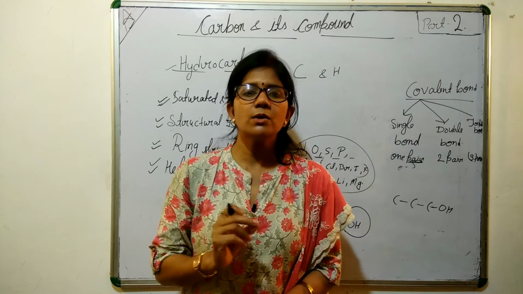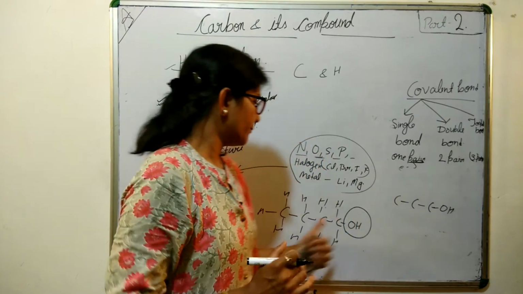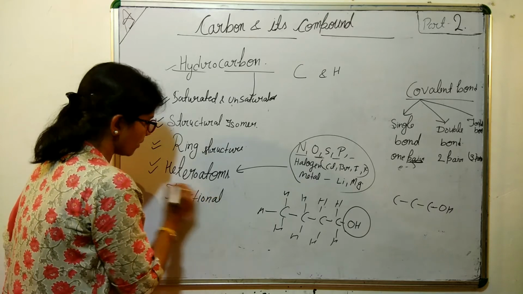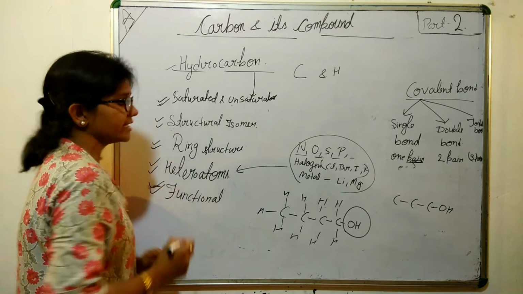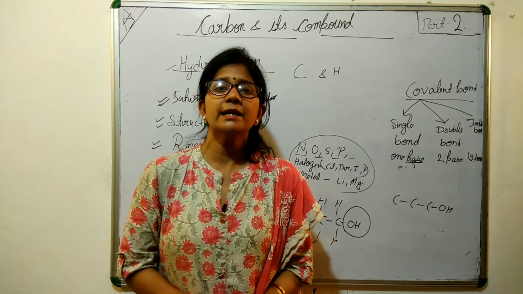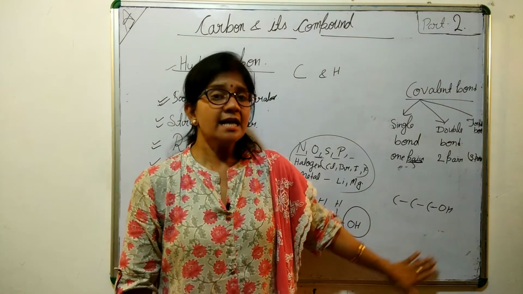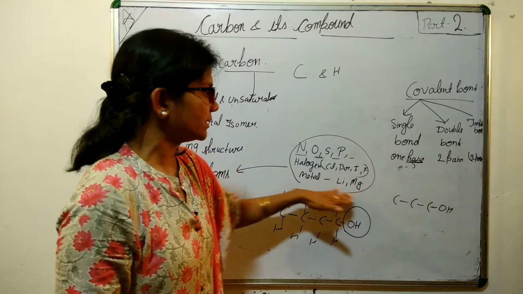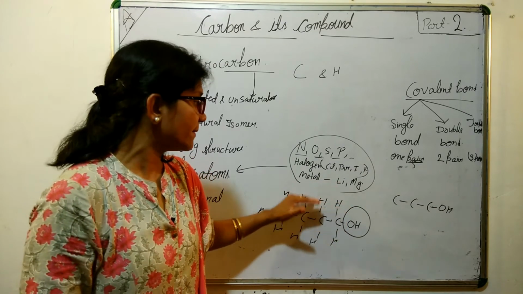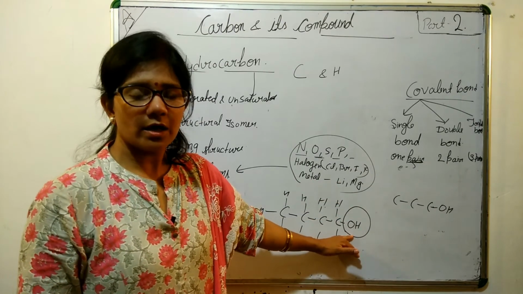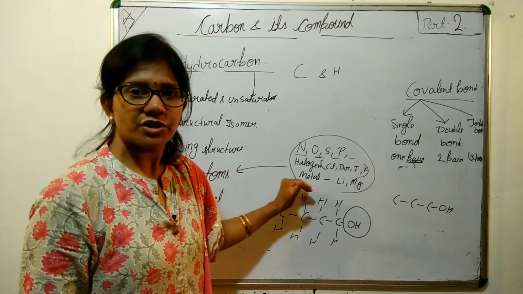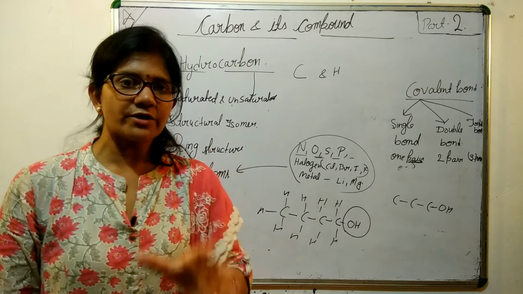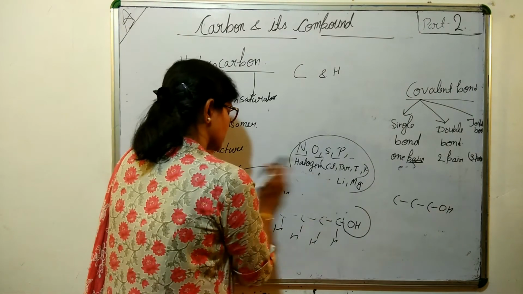Because of this, we call them a functional group. Functional group, because their function doesn't depend upon the length of the carbon chain. This function basically depends upon the heteroatom by which the hydrogen got replaced, and because of this it is known as your functional group. Let's see some examples also.